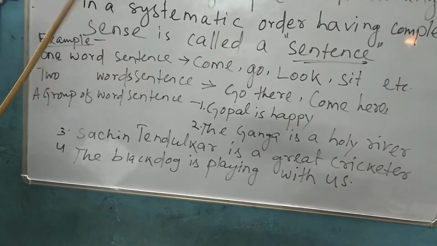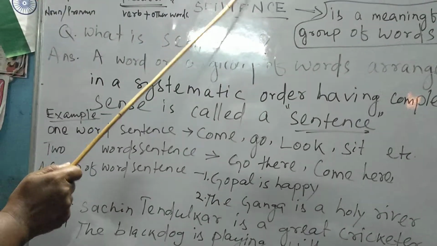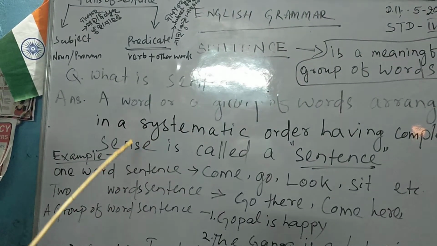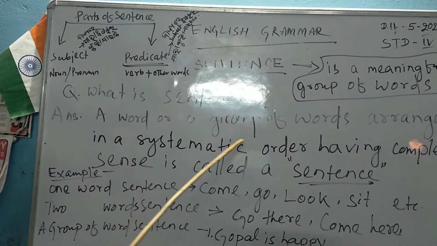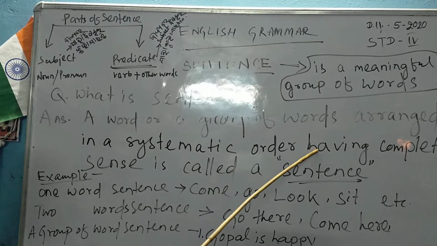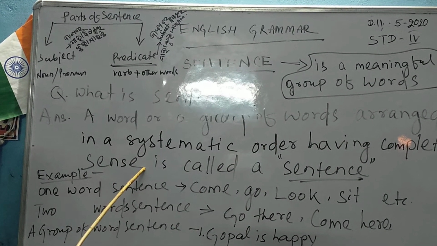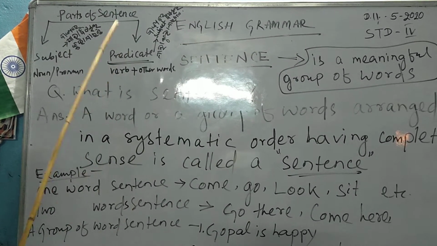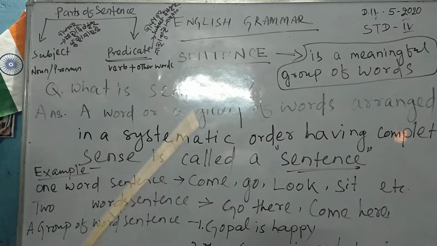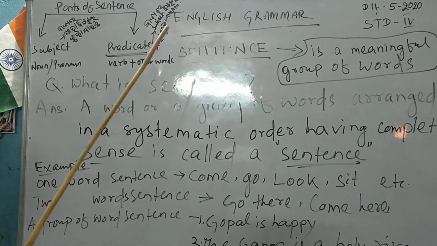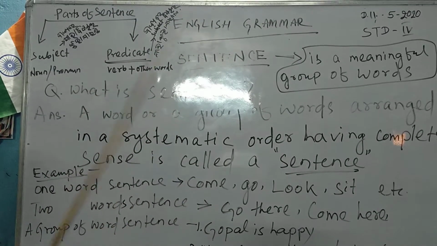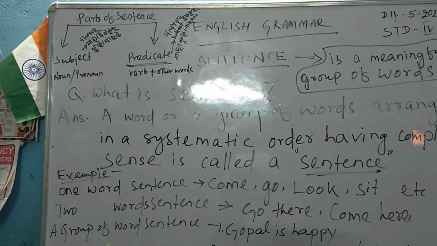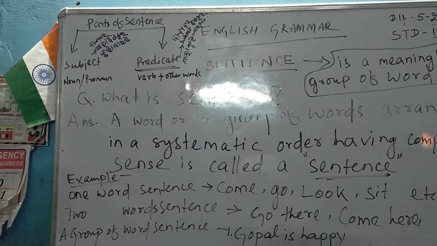have to know regarding sentences that we always have to assemble words in a systematic order, having complete sense or meaning, is called a sentence. Today we have known the sentence, but I have to teach you something more: the parts of the sentence. What are the parts of the sentence?